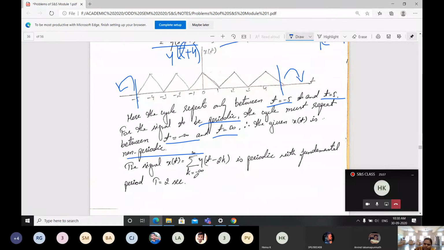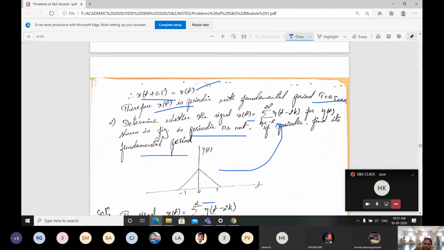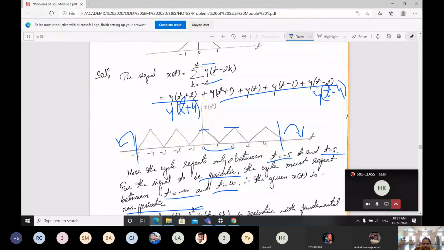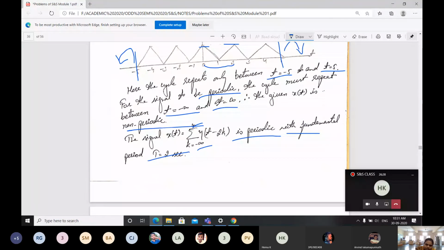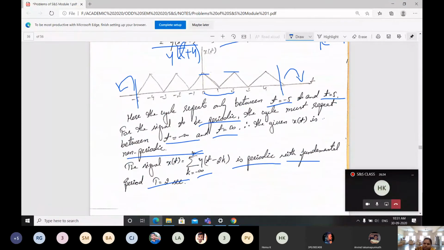When it is varying from minus infinity to plus infinity, then I can tell that it is a periodic signal with a fundamental period. Just observe, positive to positive. What is the time period going to be? 0 to 2 means it is 2 seconds, if it is varying from minus infinity to plus infinity. But in the problem it is given from minus 2 to plus 2. For that reason it is a non-periodic signal. Based on this equation, it's non-periodic. If it is varying from minus infinity to plus infinity, it is periodic with a fundamental period of 2 seconds.